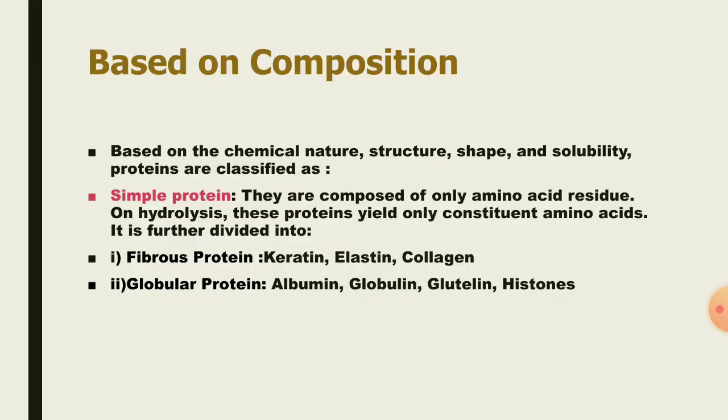Next, based on the composition, proteins are divided into three major types: simple proteins, conjugated proteins, and derived proteins. Simple proteins are composed of only amino acid residues, no other substance. They are further classified into fibrous proteins and globular proteins. Fibrous proteins contain keratin, elastin, and collagen. Globular proteins include albumin, globulin, glutelin, and histones.